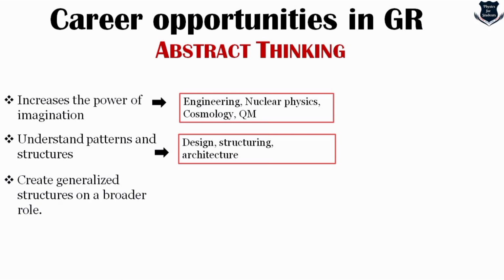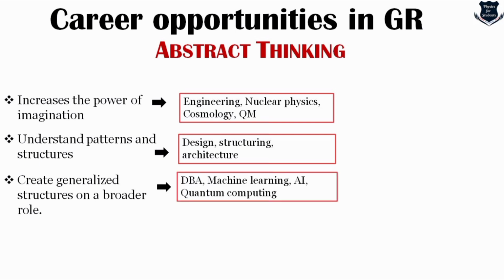Third part is that you can create generalized structures on a broader scale. As you understand, general relativity is all about generalizing a single equation into a much broader sense, which will obviously lead you to database administration. You can do a good amount of machine learning, artificial intelligence, and most importantly, quantum computing. These are all related to something which we call generalizing from a small scale to a larger scale.